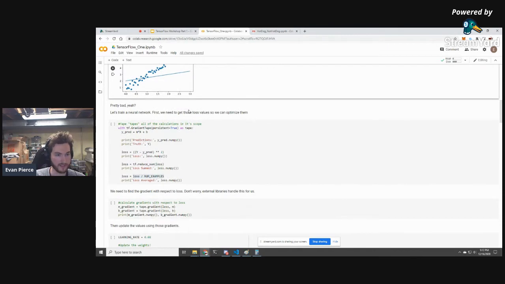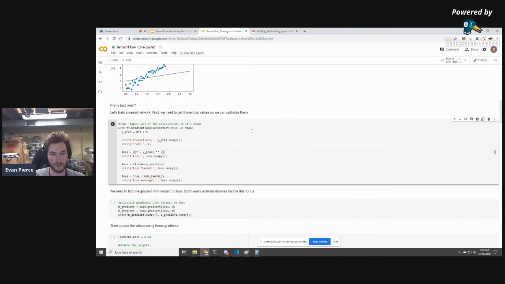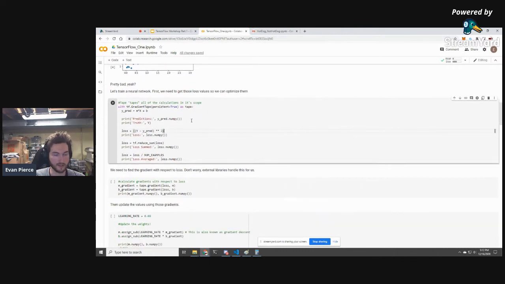So this is really where we're getting to the meat of what we're doing today. And this is really the meat of all of neural networks: getting these gradients and then using them to update the weights. We're going to use TensorFlow GradientTape in order to record all of the calculations. Anything that's indented under this with block is going to be recorded by this tape object. So the tape is watching, it's saying, okay, I see Y prediction.